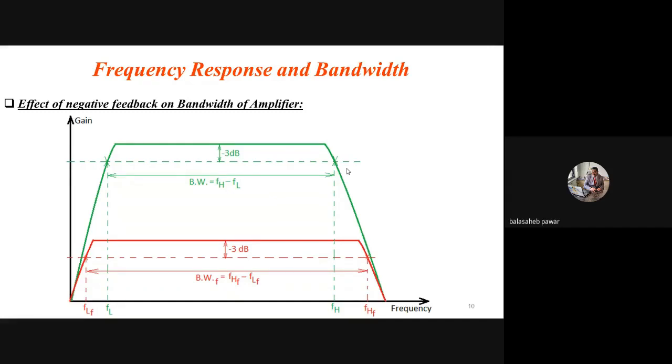Similarly, as we consider the FH of this amplifier as 15 kilohertz, right? If someone else is there having his or her frequency, for example, 18 kilohertz, but our amplifier circuit can handle with maximum gain up to 15 kilohertz, again there will be somewhat attenuation in that amplification.